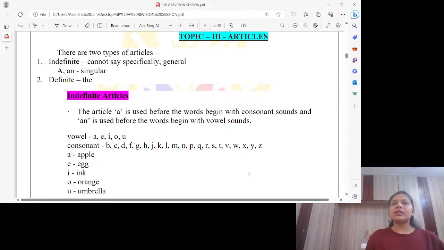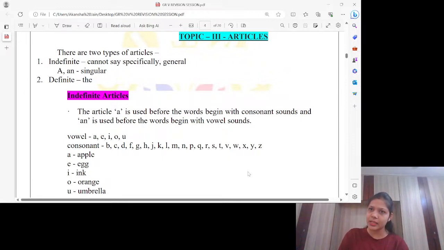So, articles are of two types. One is indefinite and other is definite. Again, the terms are itself suggesting something to us. Indefinite means when we are not sure about something, we cannot say specifically about anything, generally, when we talk about something. And definite means, yes, when we talk about something specific, something unique, which is only one.